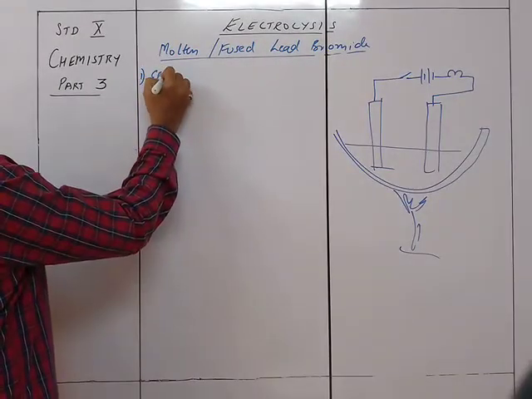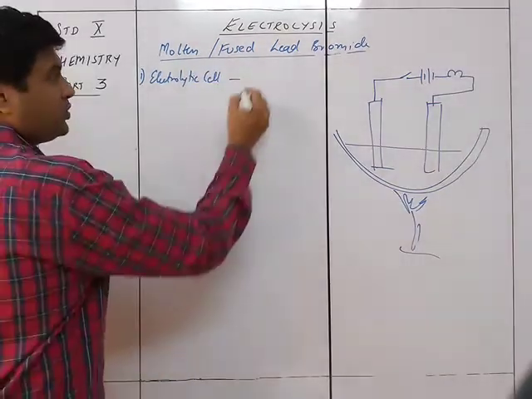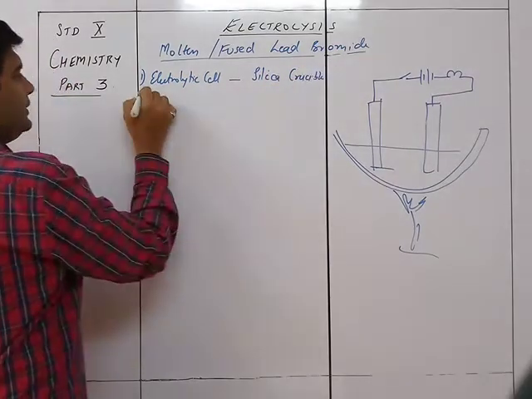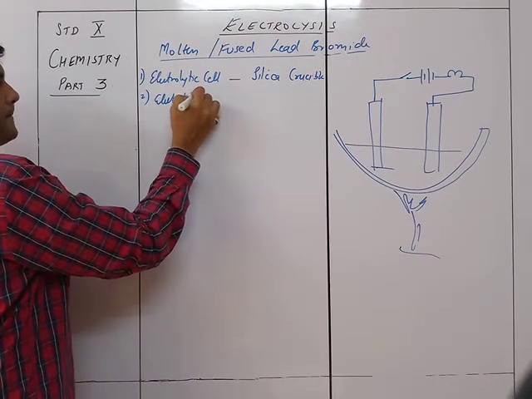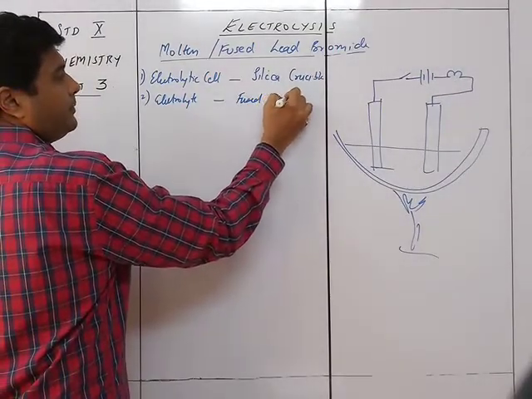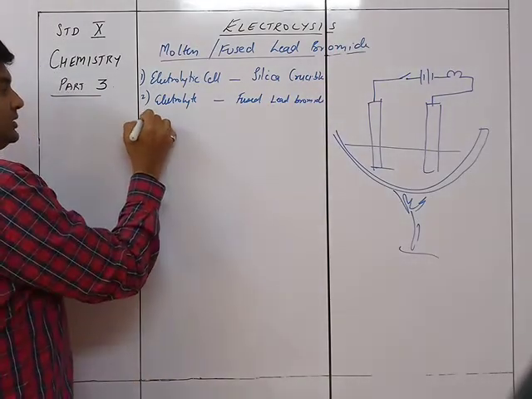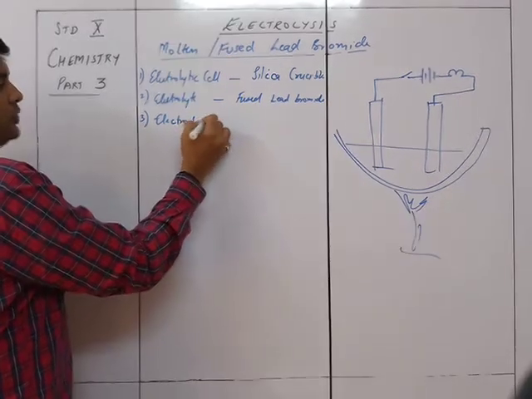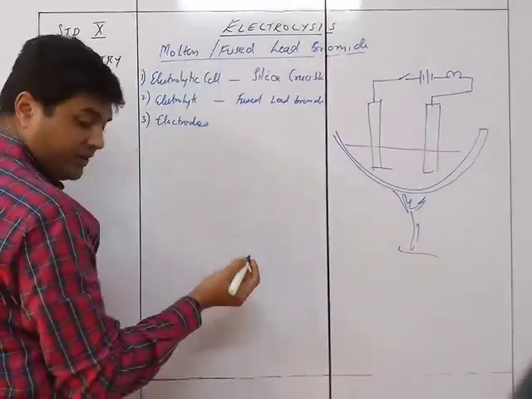So first is the electrolytic cell, which will be a silica crucible. The second thing is the electrolyte, which will be fused lead bromide. Then the third one is electrodes. In the case of electrodes, you have both the electrodes as iron or graphite. Both are inert basically.